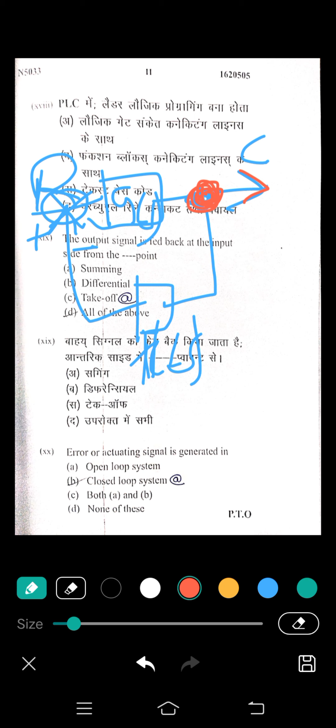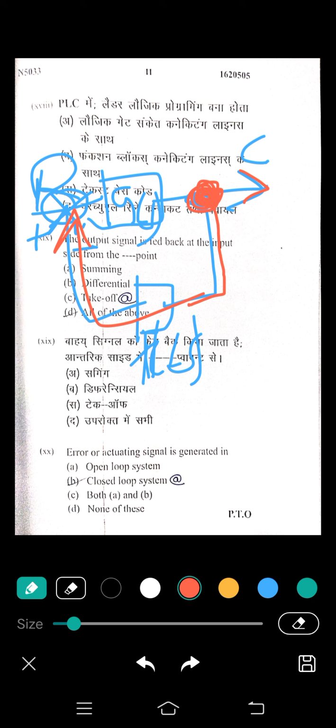Fed back means returned at the input from the dash point. From means the point where it is initiated or started, that means this is known as the takeoff point.